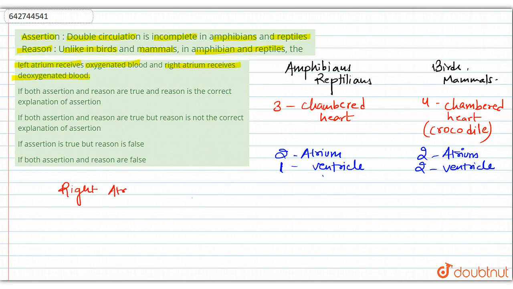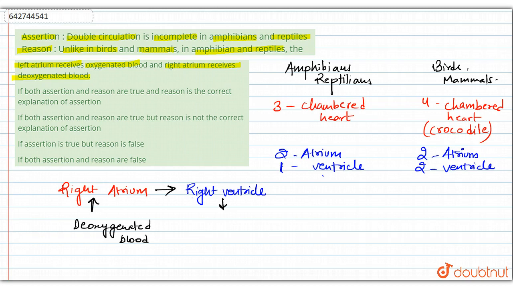So normally what happens is the right atrium receives deoxygenated blood, and when this deoxygenated blood enters the right atrium it moves to the right ventricle, and then moves to the lungs by the pulmonary artery.